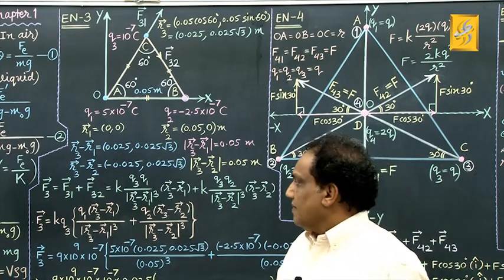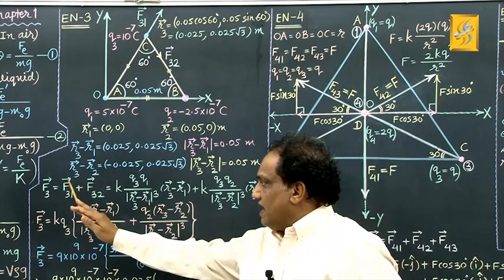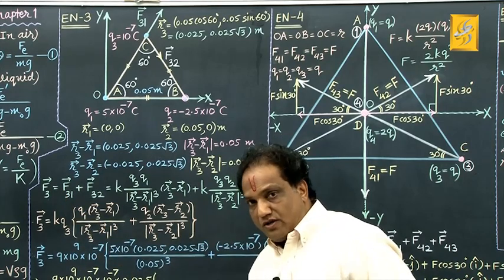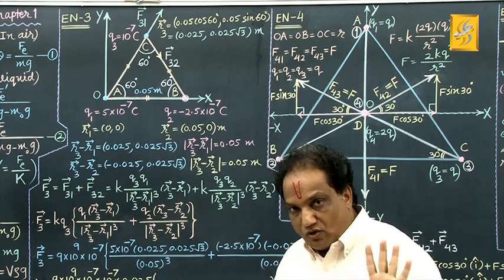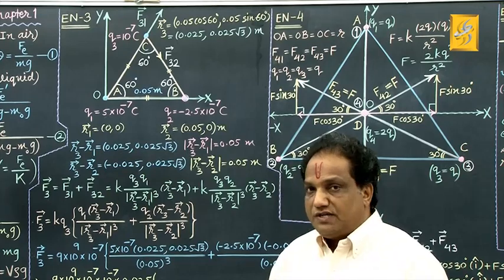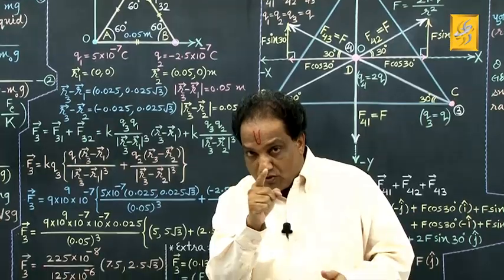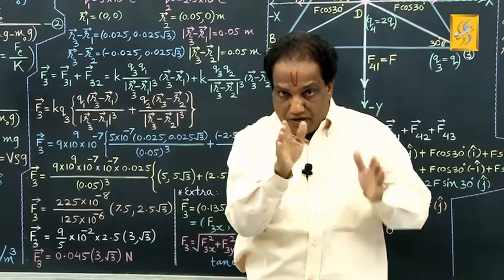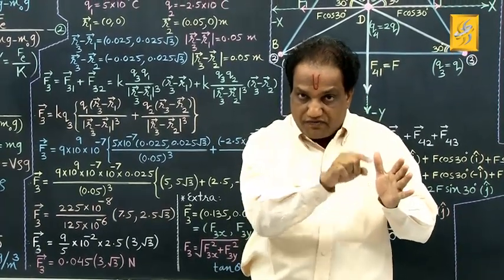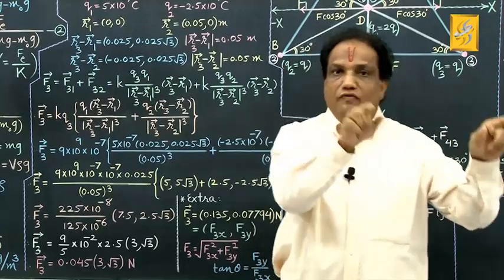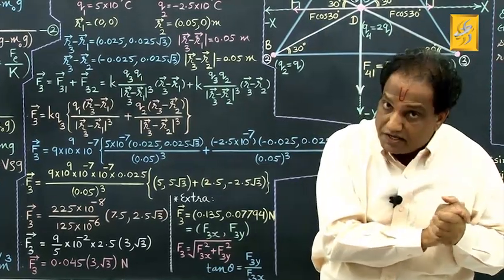Correct? Fine. Now, vector F31. Can you recall the vectorial form of Coulomb's law? Vector Fij, how much was it? It was equal to K Qi Qj upon mod of vector Ri minus vector Rj whole cube into vector Ri minus vector Rj.